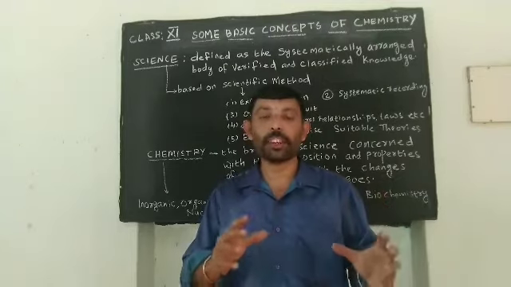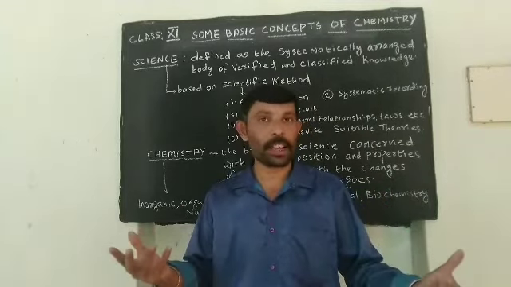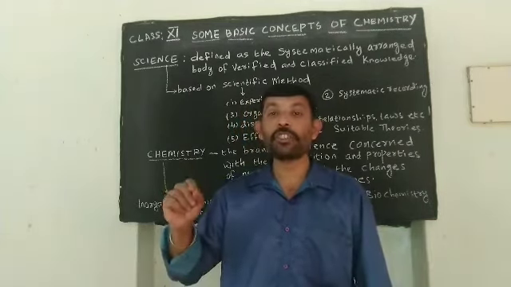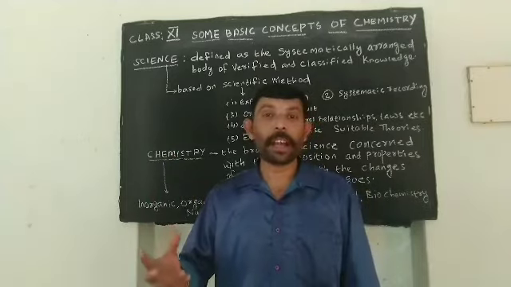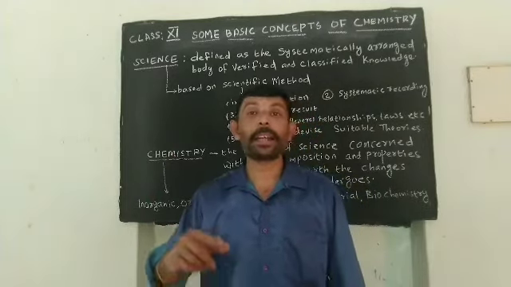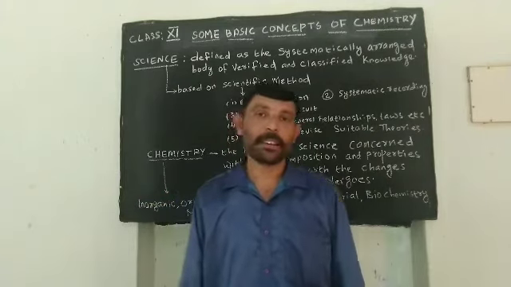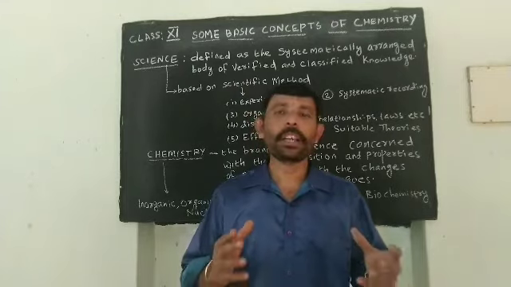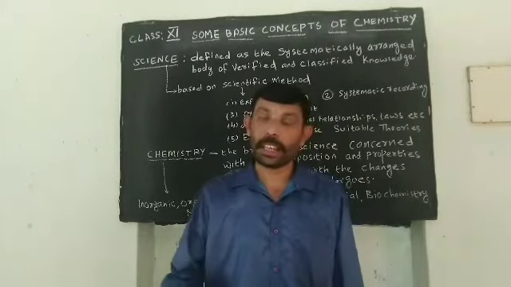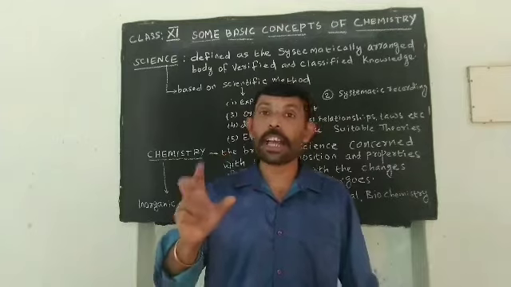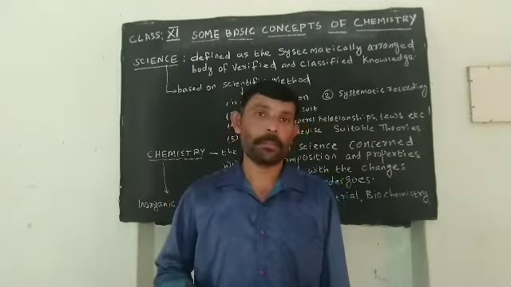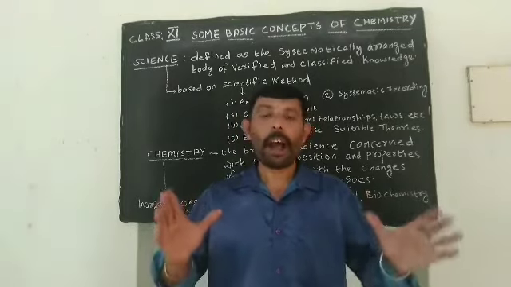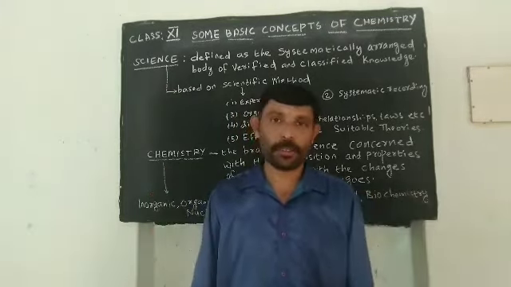Study of that is what is called science. So, what is science? Science is defined as the systematically arranged body of verified and classified knowledge. Then, there are some steps involved in the study of science. In other words, science is based on scientific method. And the scientific method is based on 5 different steps.